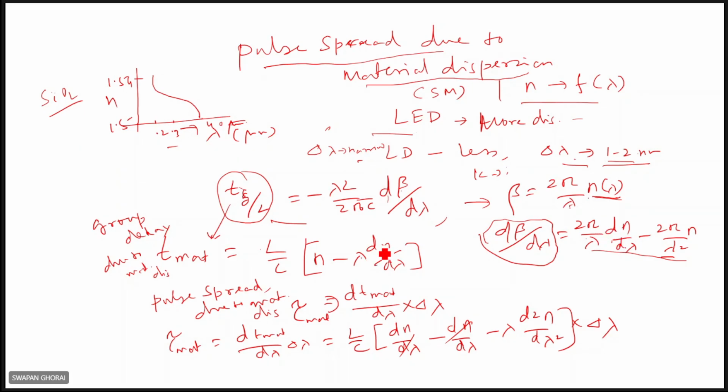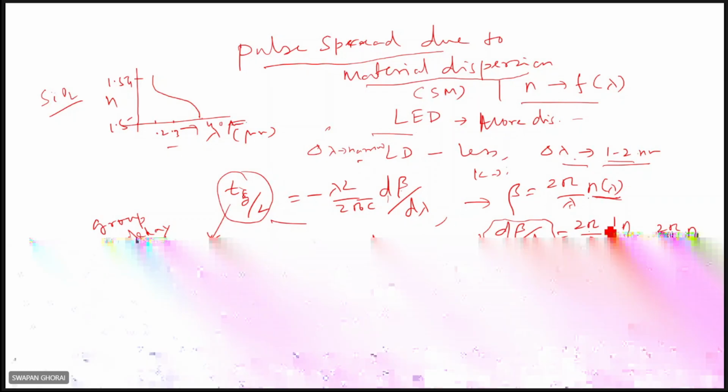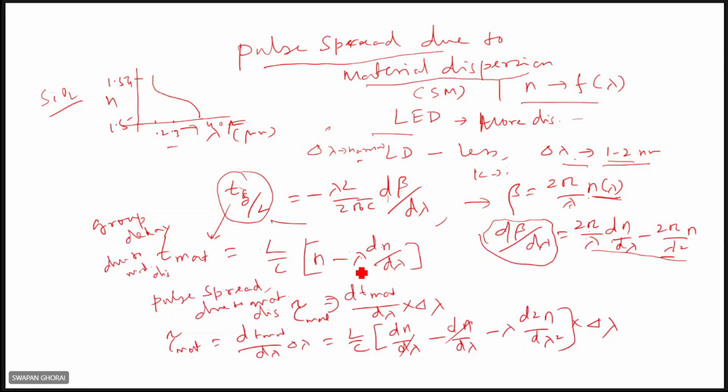It's lambda dn upon d lambda. The minus sign will be there, it is negative. So these will be the terms. Taking 1 by lambda square common, the lambda square will cancel, so simply n will be there, n minus lambda dn upon d lambda.